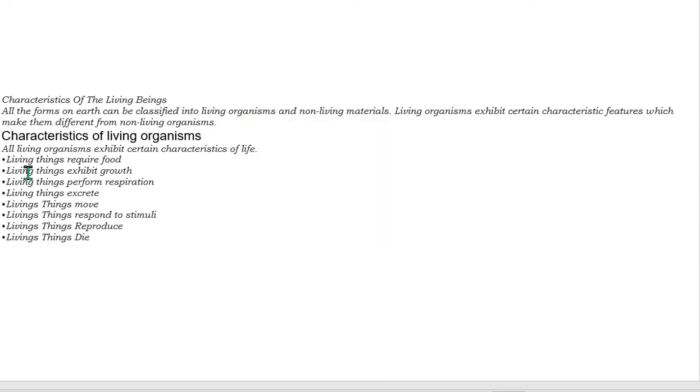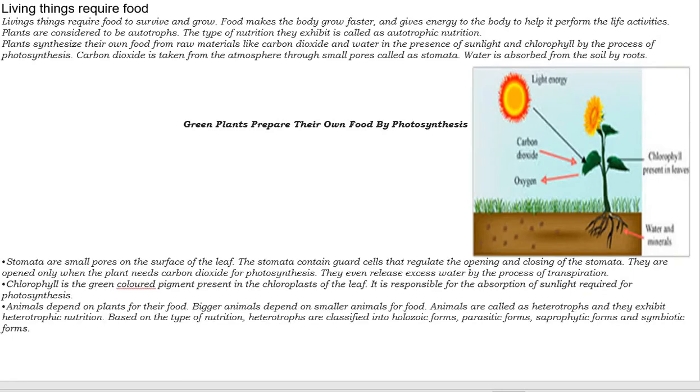Let's see the characters of living beings. Living things require food. Living things exhibit growth. Living things perform respiration. Living things excrete. Living things move. Living things respond to stimuli. Living things also die. So these are the characteristics of living things.